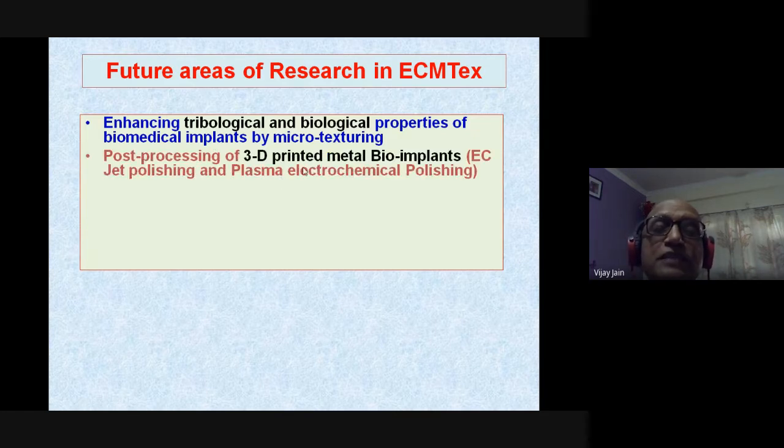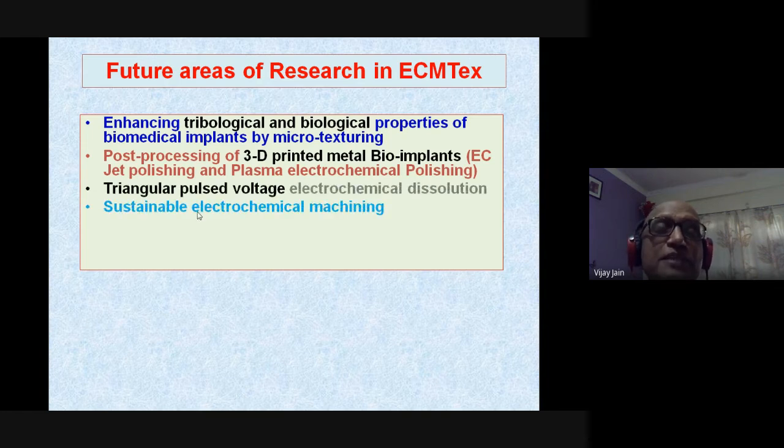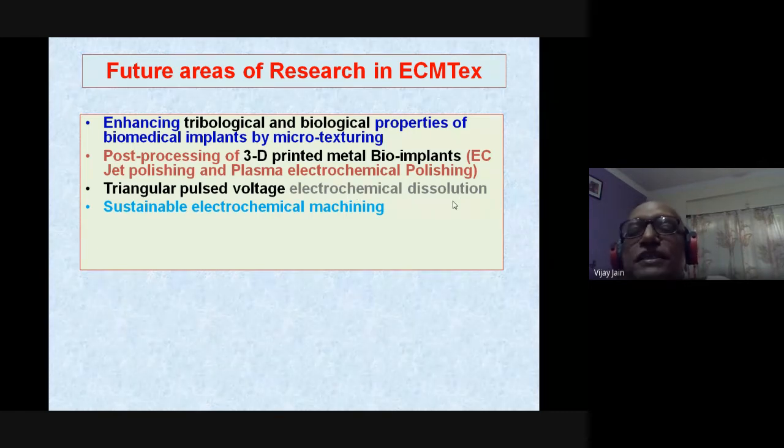Post processing of 3D printed metal implants, because 3D printed materials have quite a rough surface. So post processing for finishing is always required, and that finishing can be done either by plasma electrochemical polishing or other processes I will show you. Then you can use triangular pulse voltage electrochemical dissolution and study how it affects the accuracy, cost, and productivity of the component.